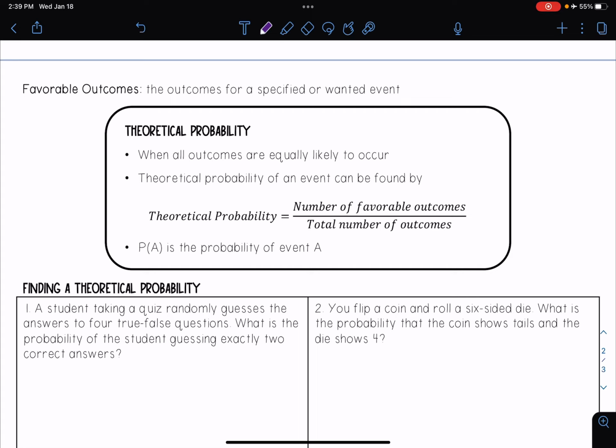And so when we're looking at theoretical probability, something to know is that it is when all outcomes are equally likely to occur. So again, looking at flipping a coin, that one would be theoretical probability because there's an equal chance, if you're looking at a normal coin, that it will land on heads or it will land on tails. And we can find the theoretical probability by dividing the number of favorable outcomes by the total number of outcomes. And we represent the probability of event A as P of A, as we see in that third bullet point.